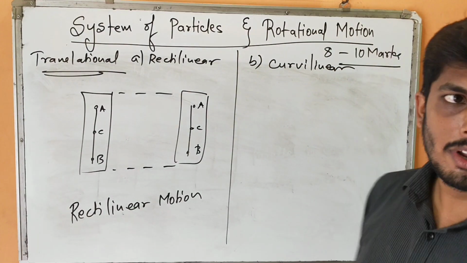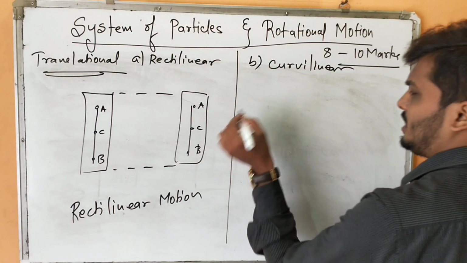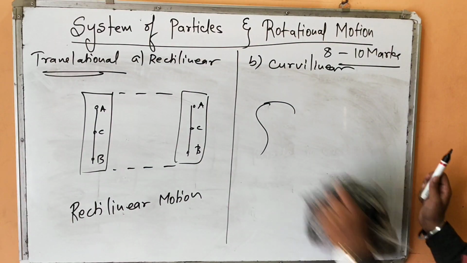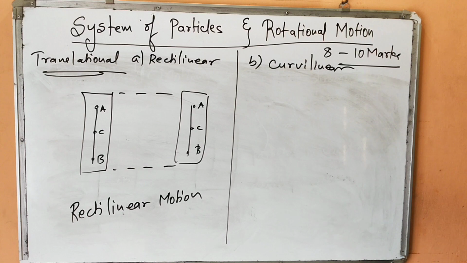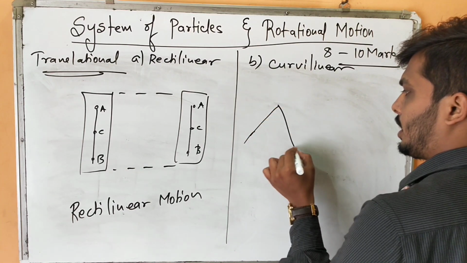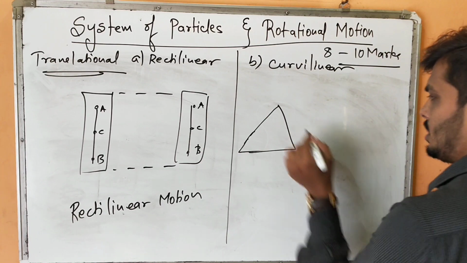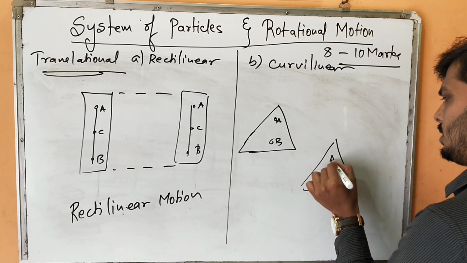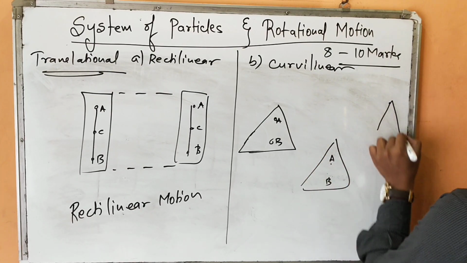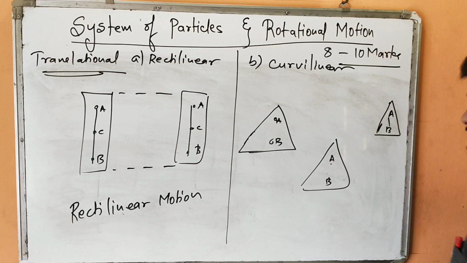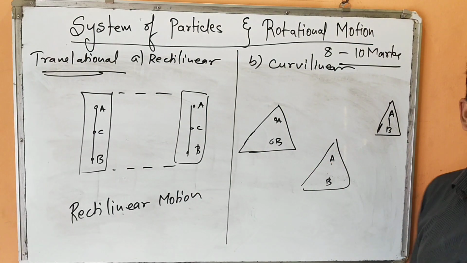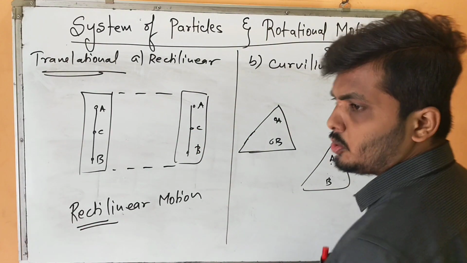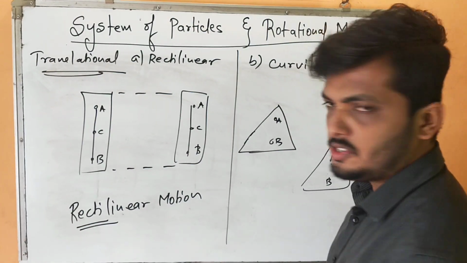Curvilinear. What if the body is not traveling in a straight line? Suppose I take any body, any random shape. Let me draw a triangle. Okay, the triangle, I'll take A and B. The triangle came here, A and B, and the triangle again came back to this position, A and B. Now see here, is the body actually traveling in a straight line? Rectilinear means in a straight line. Light undergoes rectilinear propagation. What does it mean? Light travels in a straight line.